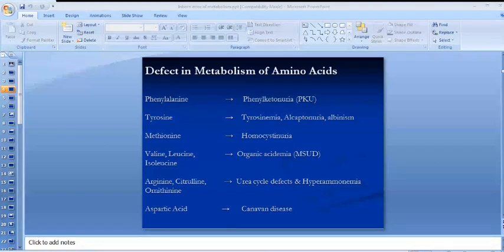They are not specific symptoms. Therefore, we may confuse it with sepsis. We may confuse the neonate as having sepsis, but in reality that patient may have inborn error of metabolism. So you have to keep the diagnosis of inborn error of metabolism in your differentials whenever you examine a neonate having such symptoms.